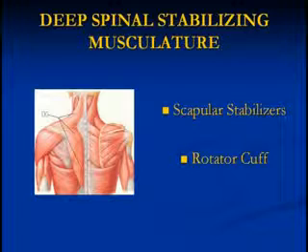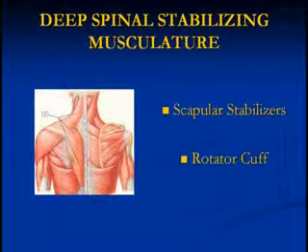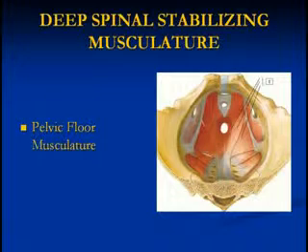The scapular stabilizers here connect the shoulder blade to the neck and to the spine and to the shoulder. Also here you can see that some of the muscles that make up the rotator cuff originate from the shoulder blade itself. The rotator cuff is a group of 4 muscles that controls movement and positioning of your shoulder.